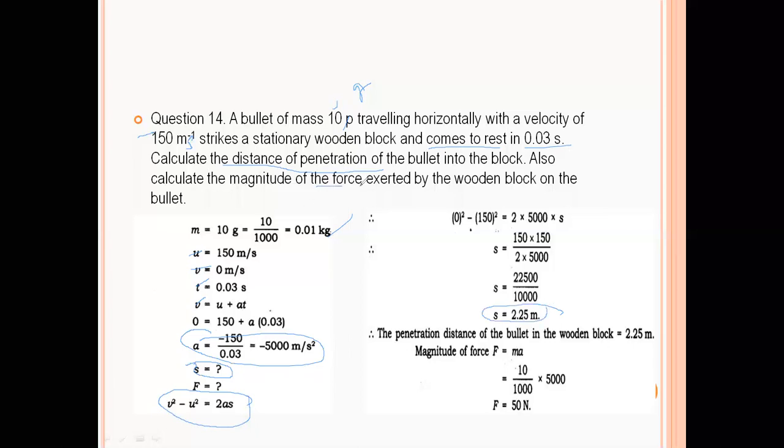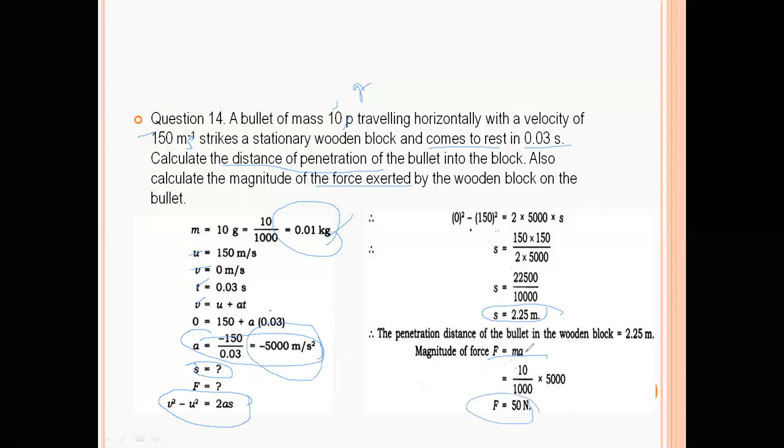Now calculate the force. So the formula of force is m into a. Mass, you know, this is 0.01 kg, and acceleration is calculated as this. So multiply both, you will get the force is 50 Newton.